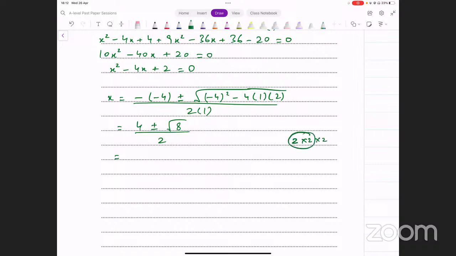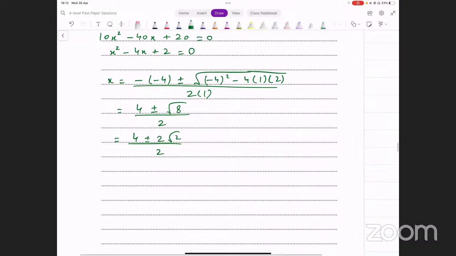You can make a square out of this, you can write 2 squared into 2. What will come out of the square root? This 2 will come out, you're going to be left with 2 square root of 2. Otherwise, just put this on your calculator. Square root of 8 will give you 2 into square root of 2, and just write that here, and that gives you 4 plus minus 2 square root of 2 divided by 2. Simplify this, the denominator will go away, and you have 2 plus minus square root of 2.